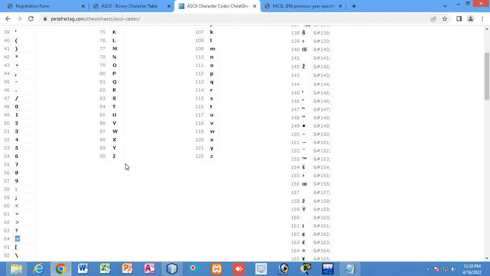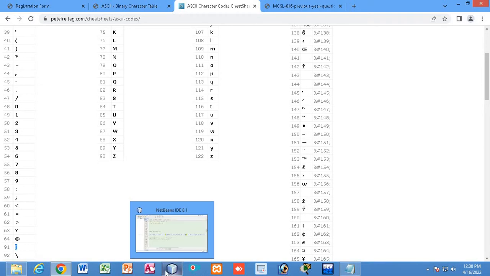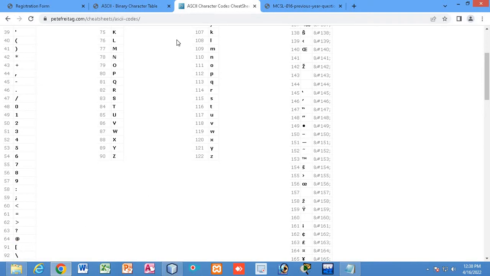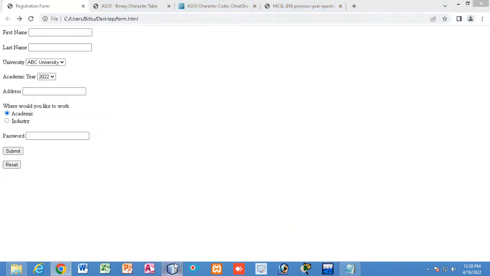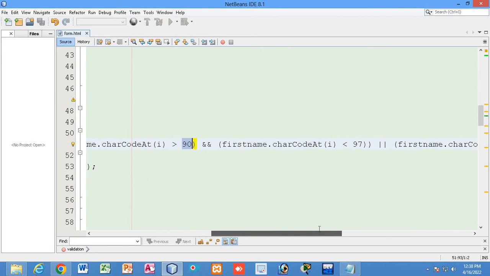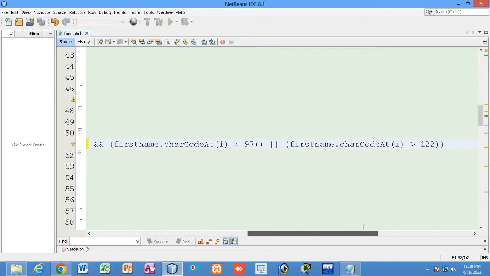What could be the 91 value? Let me check. 91 means the third bracket. Can anybody's name include a third bracket? No, it is not possible, right? It is not going to be possible that anybody's name will include this third bracket. So now if you check from here, this condition will be checked and this condition will be checked.